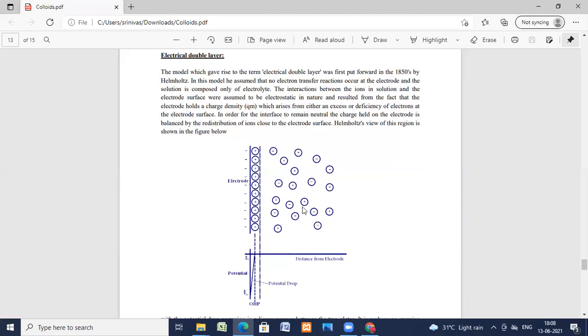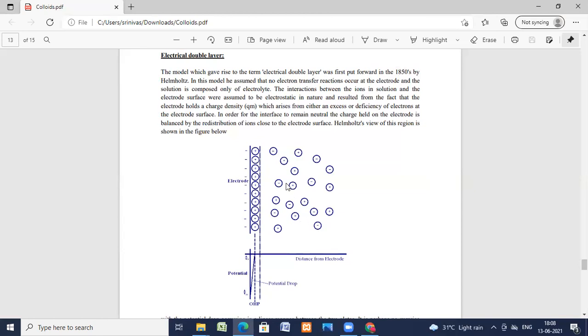One is the fixed layer, the other one is the mobile layer. Between these two, the fixed layer and the mobile layer, a charge arises, the zeta potential, between the solid and the liquid.